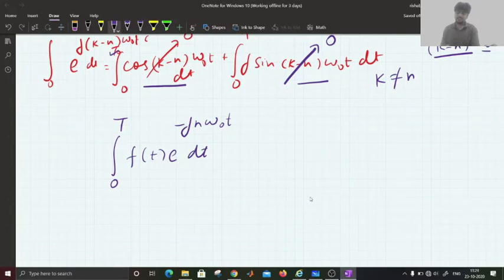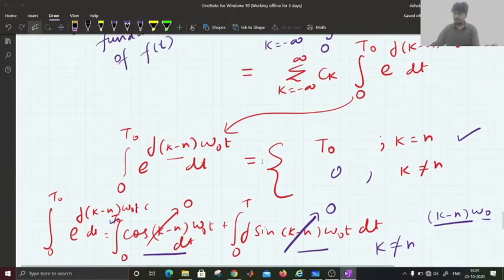Equating LHS equals to RHS, and since we can take only one value of k, which is k is equal to n, because for other values the value of this integral is 0, this summation will vanish because we are only taking one value, which is k is equal to n. For rest other values, the value of the integral is 0.